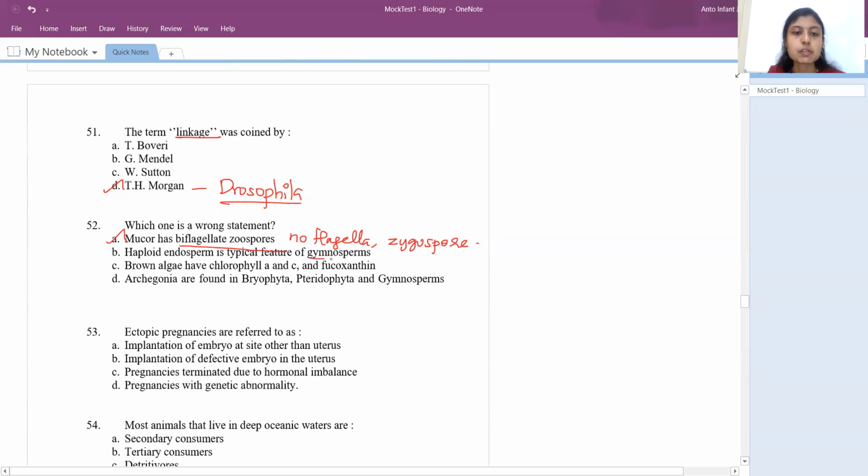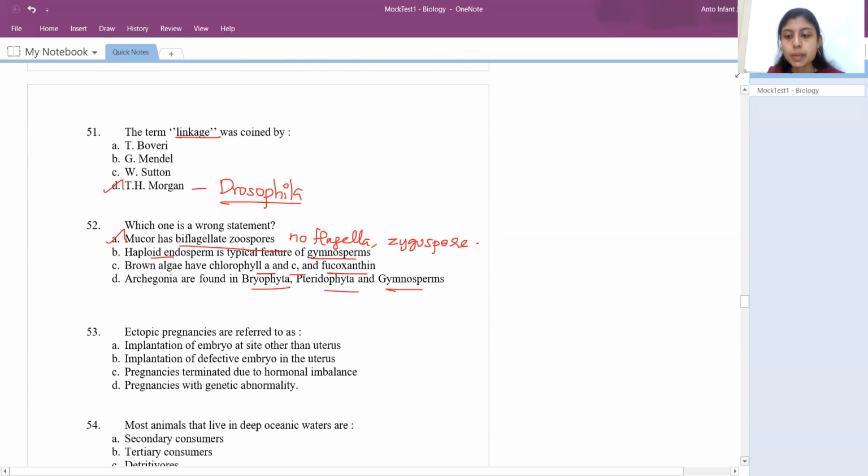Haploid endosperm is a typical feature of gymnosperm. It is right. In angiosperms, the endosperm is triploid in nature, whereas in gymnosperms it is haploid. And in brown algae, we have chlorophyll A, C, and fucoxanthin. It is right. Archegonia is found in bryophyte, pteridophyte, and gymnosperm. This is also right. So the answer is A.